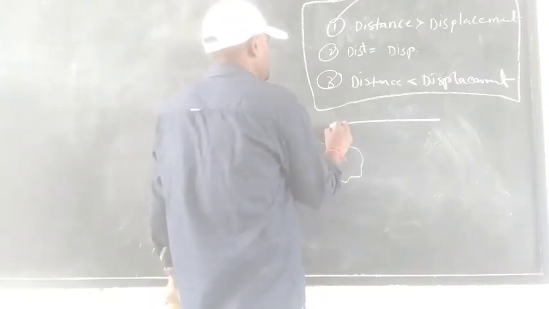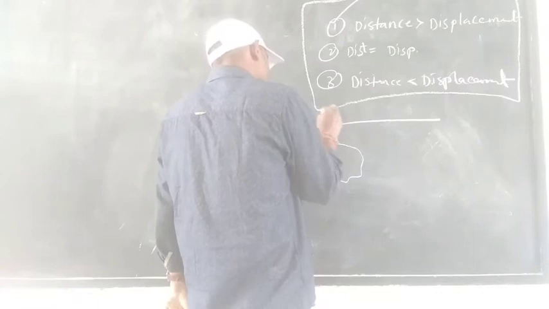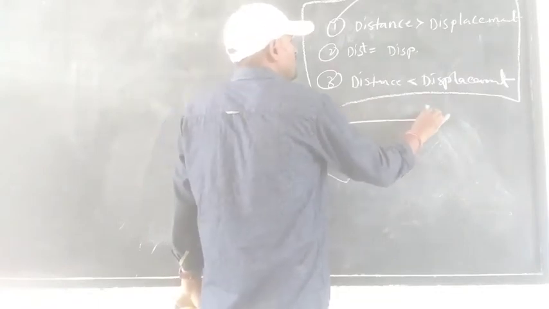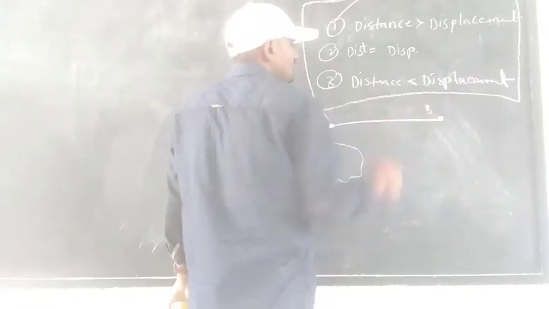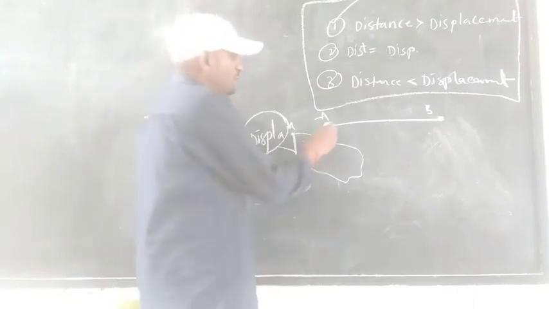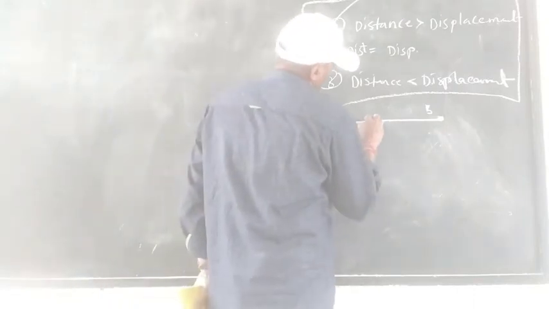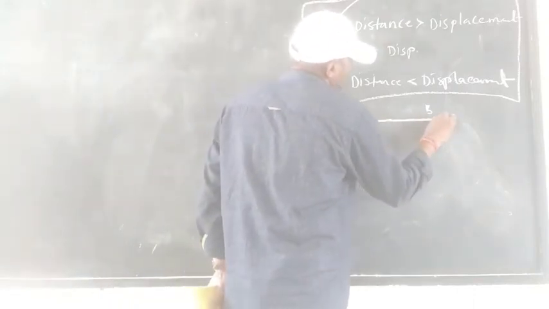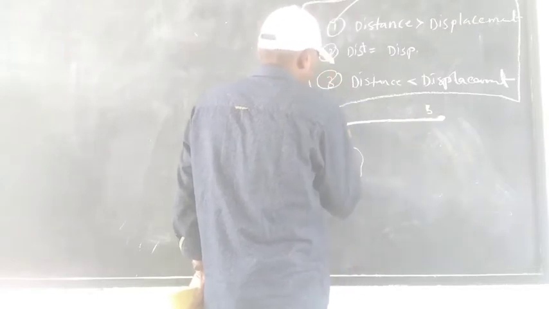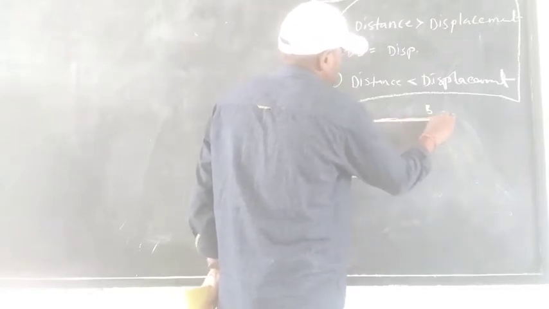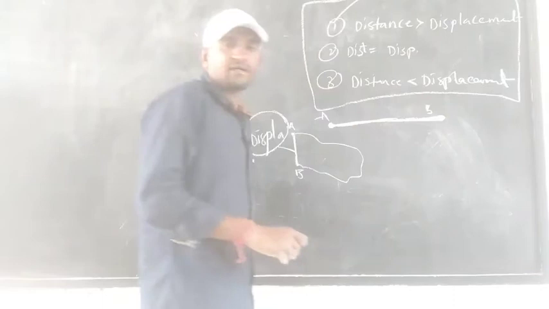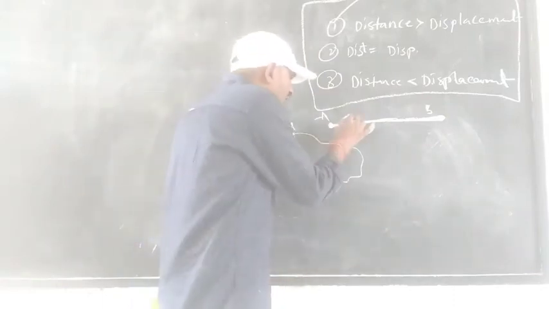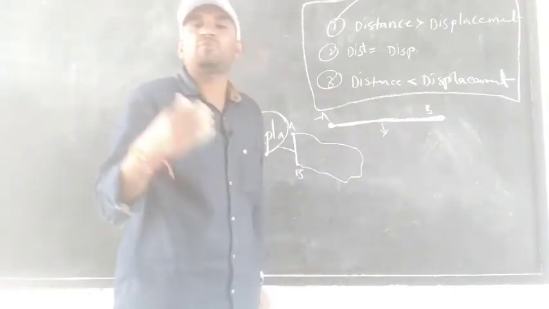It is at point A and it is at point B. You started from point A, moved and reached here. Here distance and displacement are both the same.